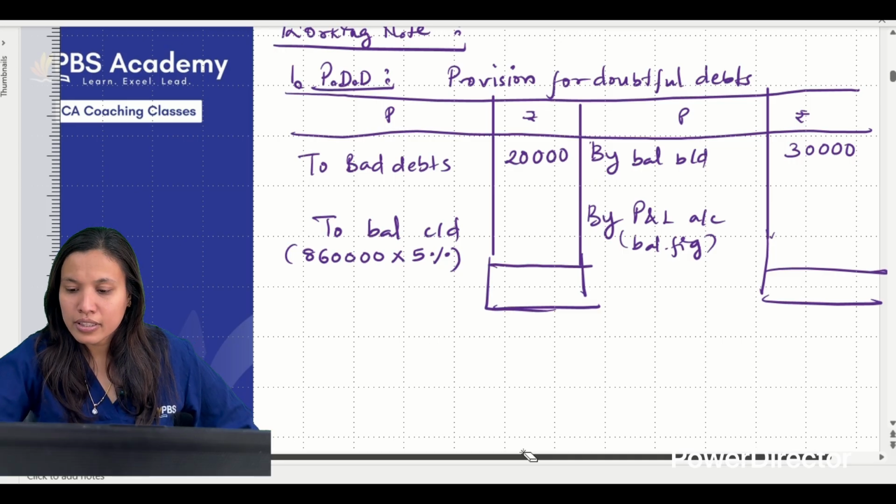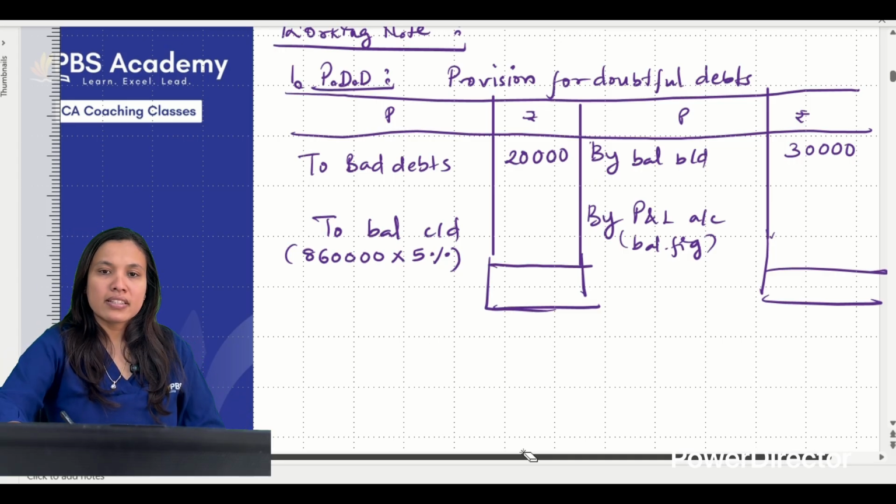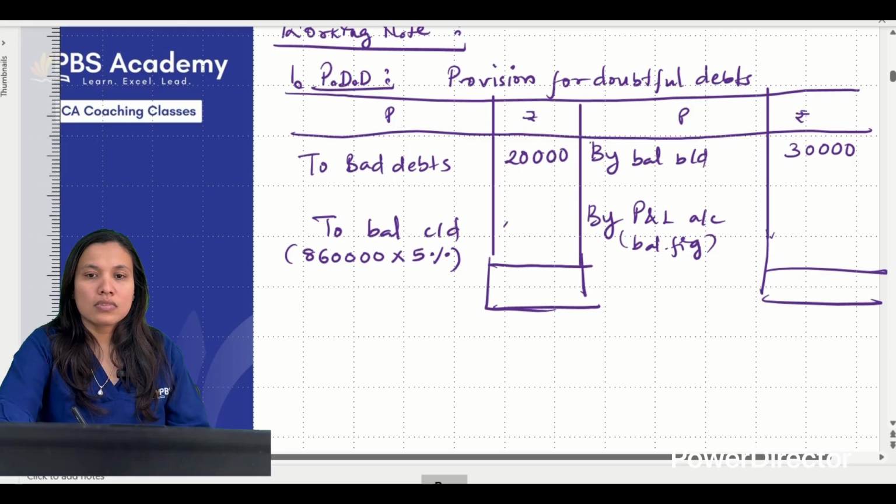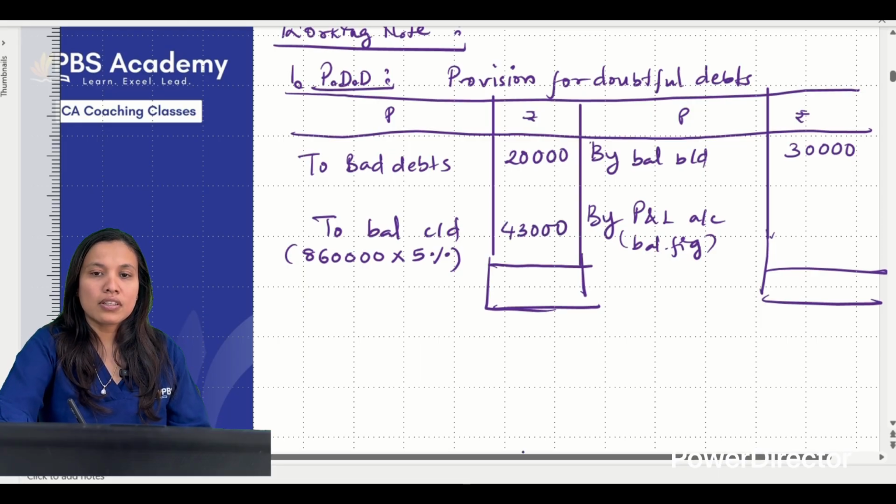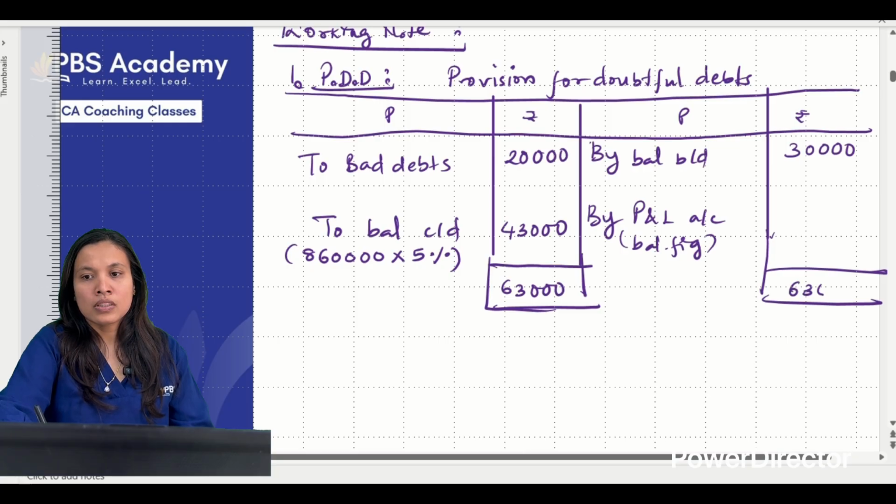8,60,000 into 5%. I think it is coming down to 43. So balancing figure is how much? 33,000.